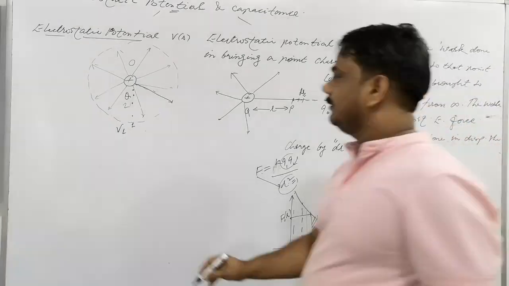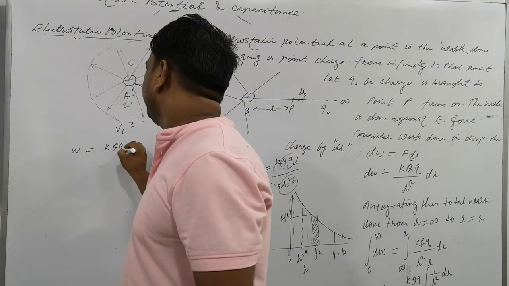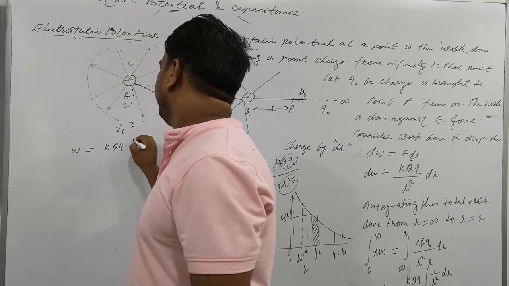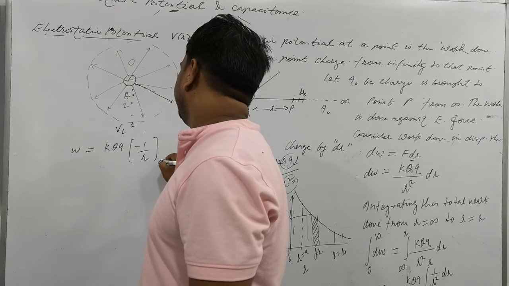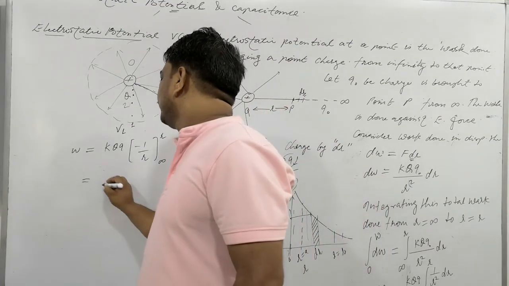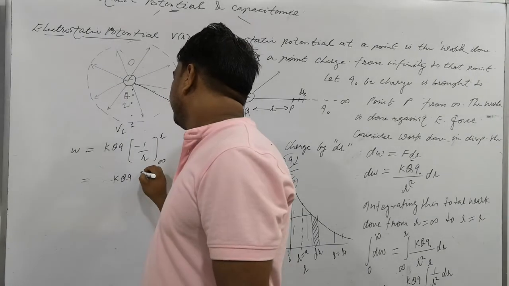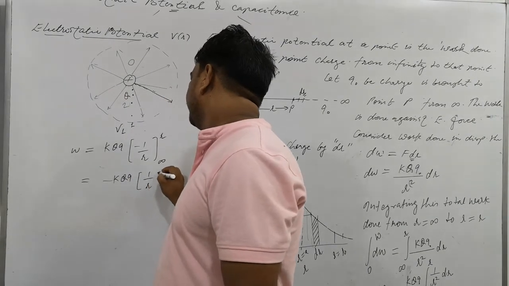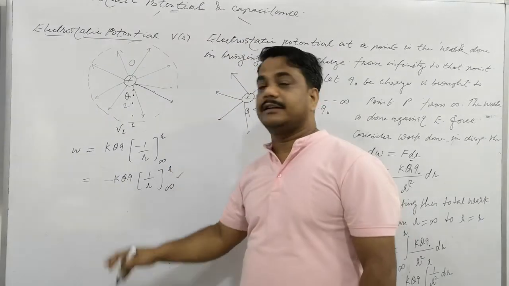W is equal to K Q times minus 1 by R, evaluated from infinity to R. So minus K Q by R. Just see, one more step I wrote here: this negative work is coming here.